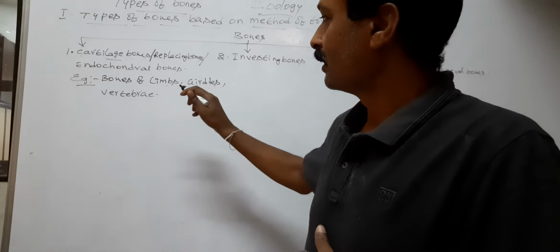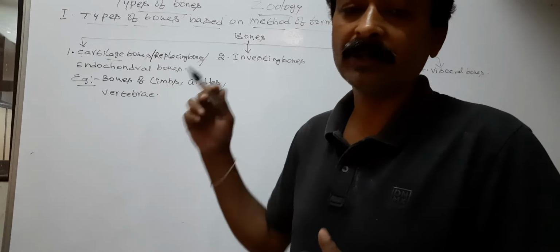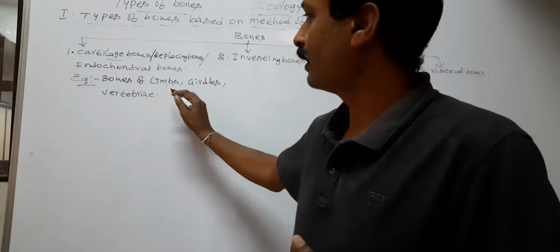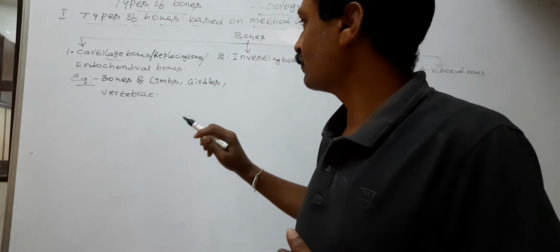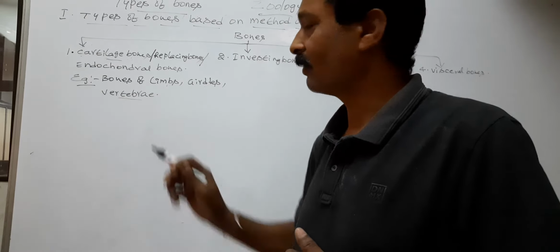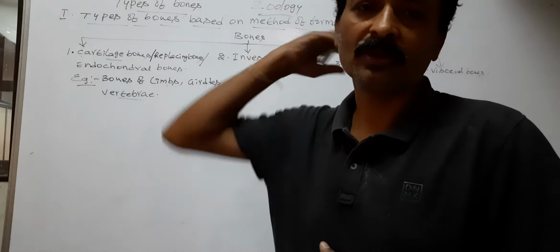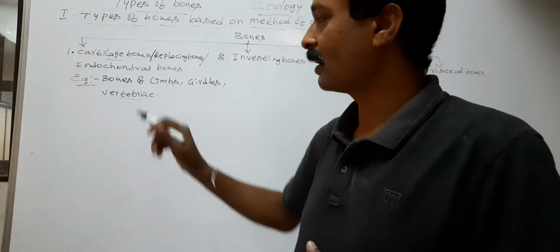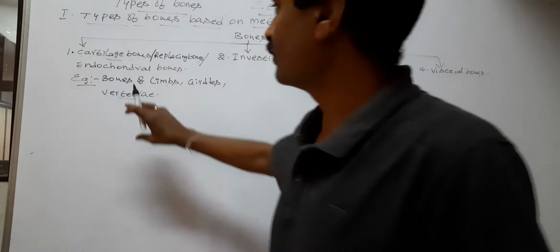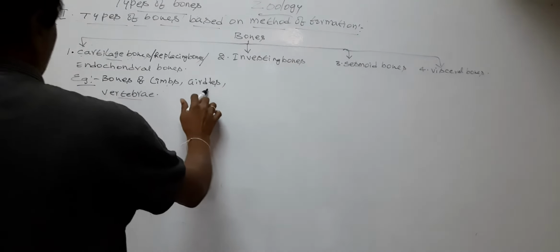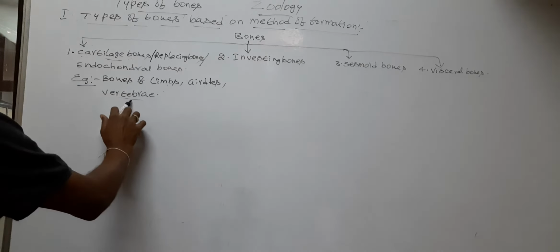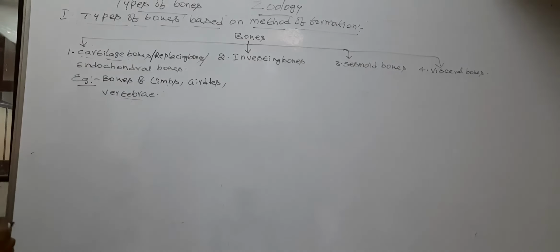So the bones of pectoral and pelvic girdle are cartilaginous bones. Next, vertebrae. What are vertebrae? Small bones in the backbone or vertebral column are called vertebrae. So the bones of limbs, girdles, and vertebrae are examples of cartilage bones.